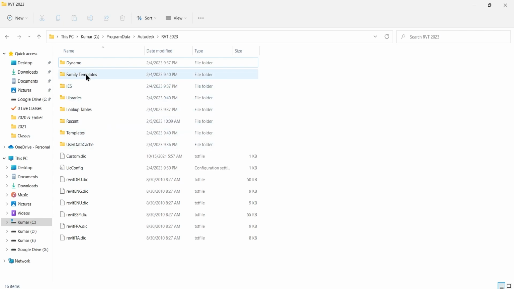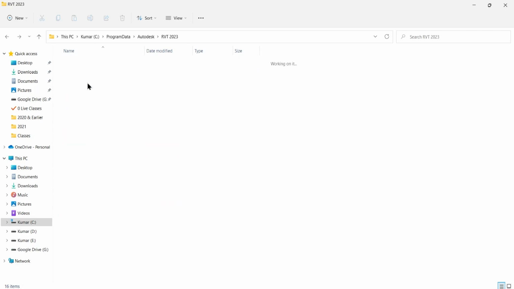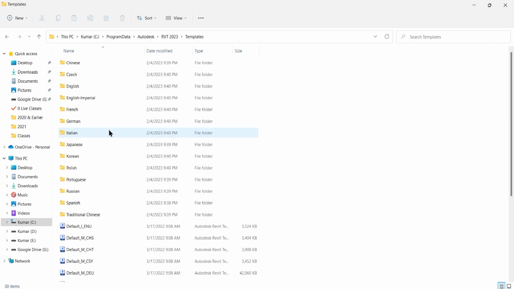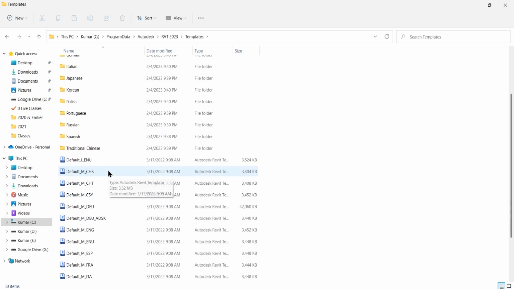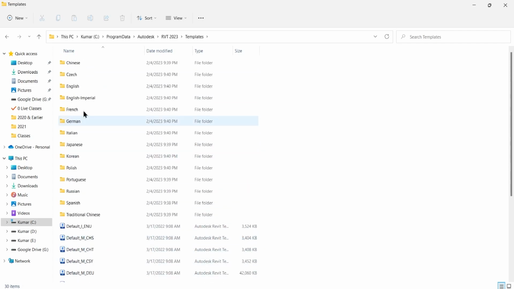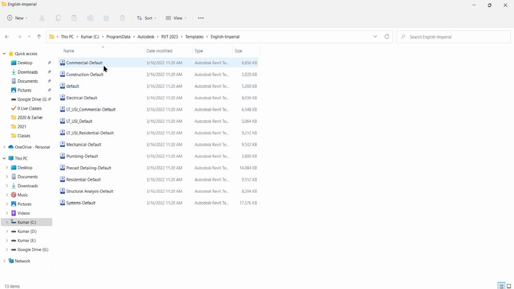One is the project file, that is the templates, sorry, not family templates, just templates. Those are the project files, which have the list of different files. We will be leading this course in the Imperial system, English Imperial, and under that you have different types of templates, of which we will be dealing with the default architectural template for the architectural segment.